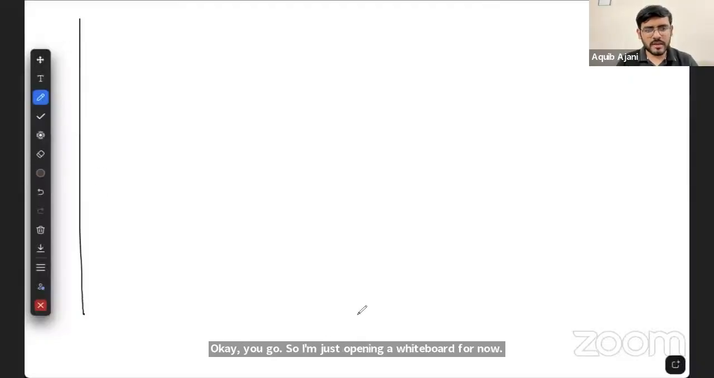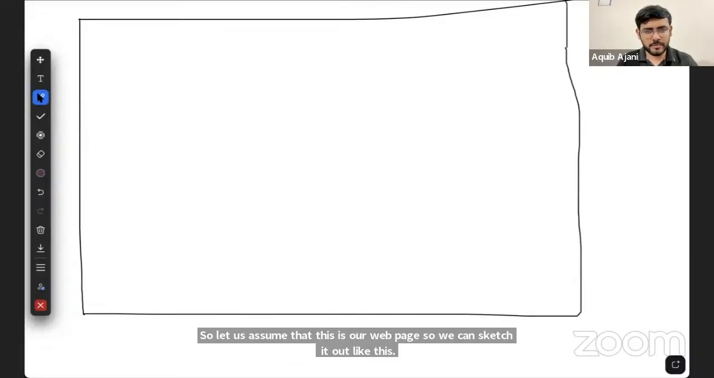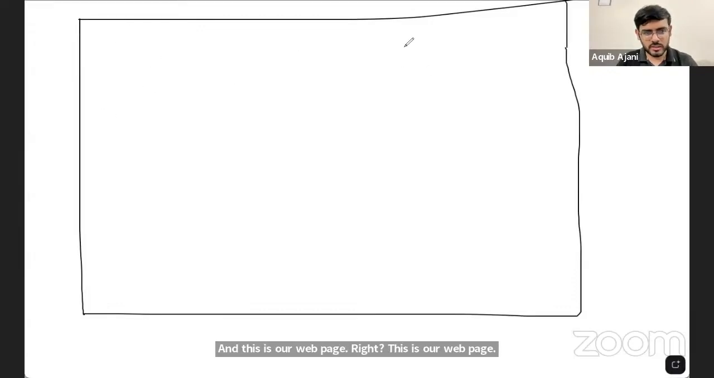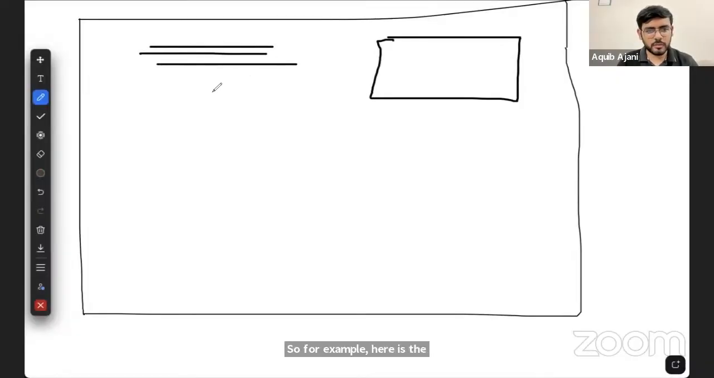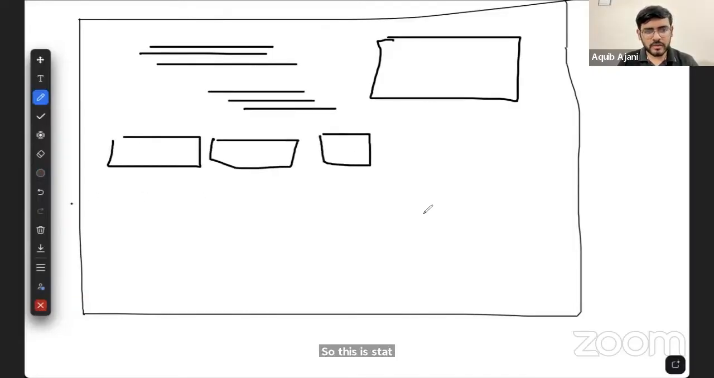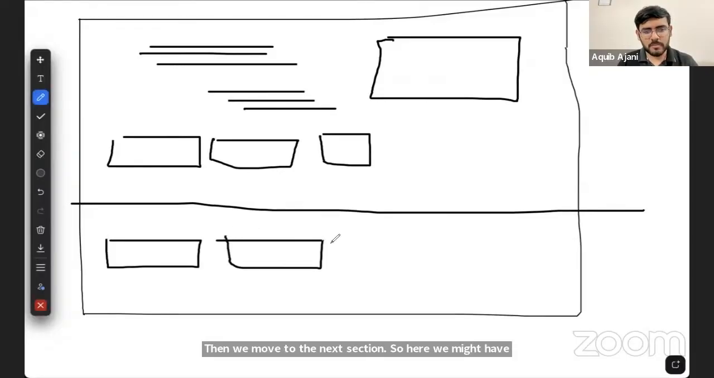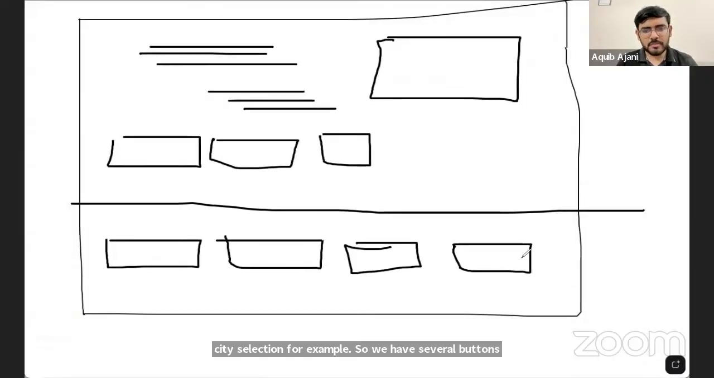Okay. So let us assume that this is our web page. So we can sketch it out like this, and right, this is our web page. And then what we can do is we can go ahead and make some sections. So for example, here is the header image and we have some content here. So we can just put it like this. And then there are some statistics. So this is stat 1, stat 2, stat 3. Okay. Then we end this section. Then we move to the next section. So here we might have city selection, for example. So we have several buttons for different cities wherever the events are happening. So these are buttons, right?